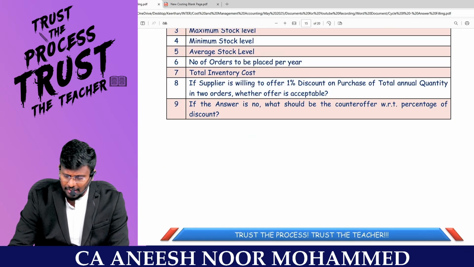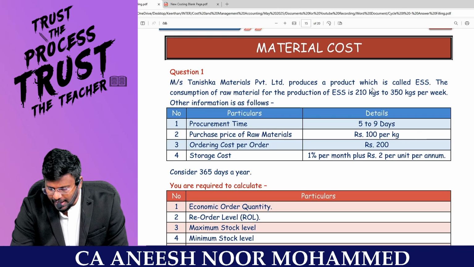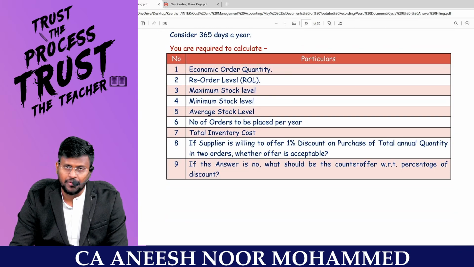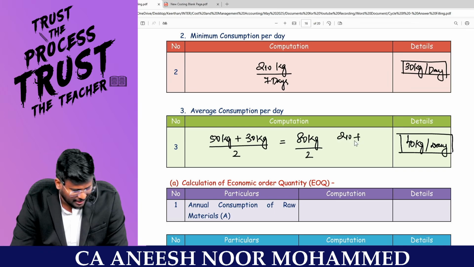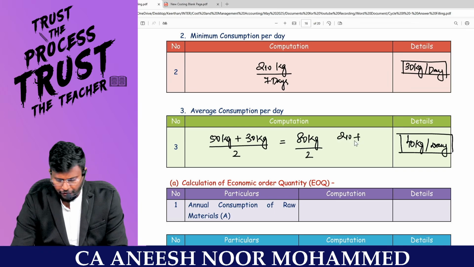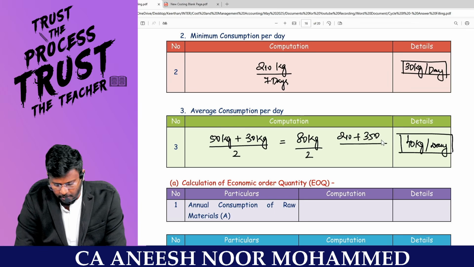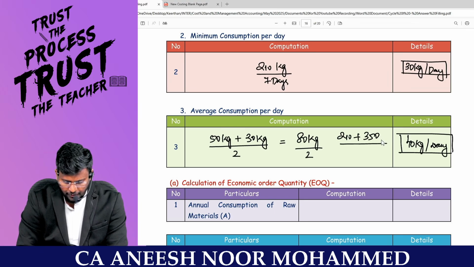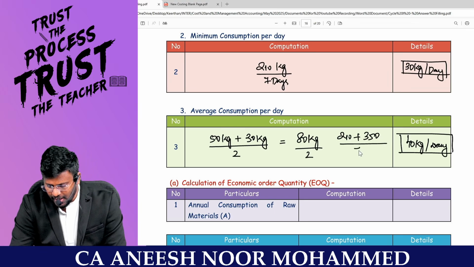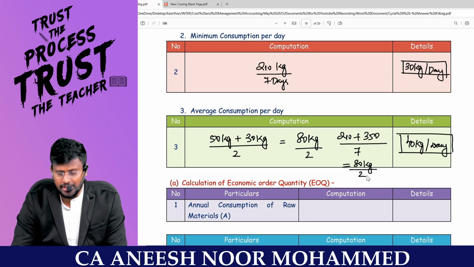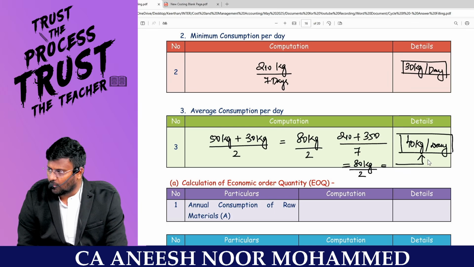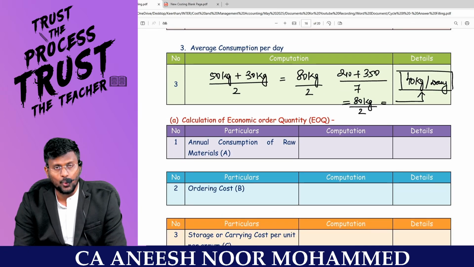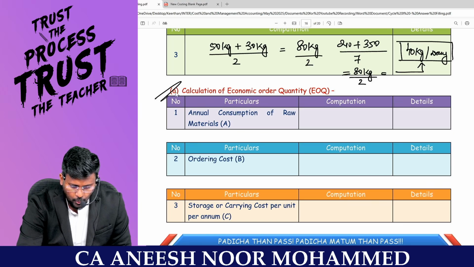Or you can go through the question itself: 210 kg and 350 kg, that is per week. So 210 kg plus 350 kg, which is 560, divided by 7 comes to 80 kg. If you want the average, divided by 2, again 40 kg. That way also we can solve that part. I hope that you are clear. Now can I move on to start one by one?